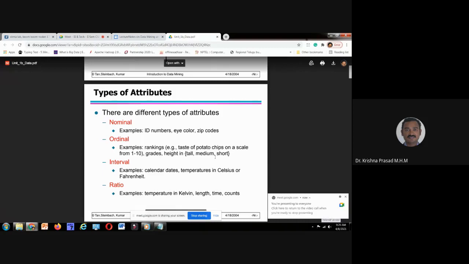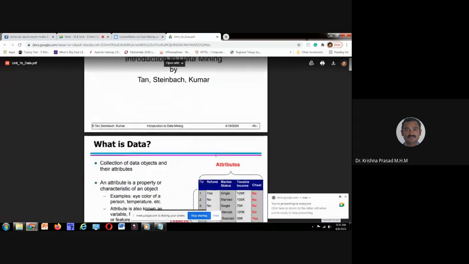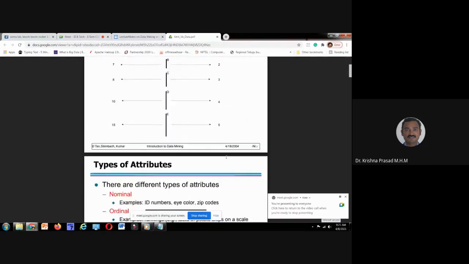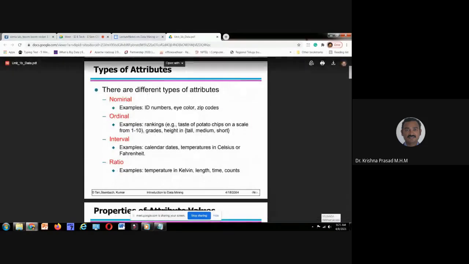Or in the previous data set, please see, this is the data set. What is a data set? A collection of data. A collection of instances is called a data set, or simply a file containing instances. If this is the data set, now tell me, which one is the nominal attribute? What is a nominal attribute?